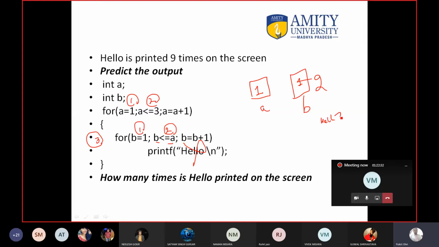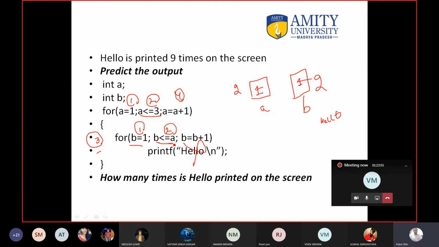one time. Then go to step number 4, and the value of a will become 2 again. Then here go to this step. Is 2 less than 3? Of course it is correct. Move inside the body. Here the value of b is 1 and the value of a is 2. So here you have to print hello 2 times. The value of b is 1, a is 2, na.